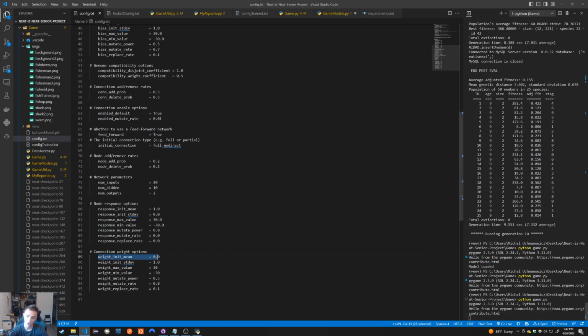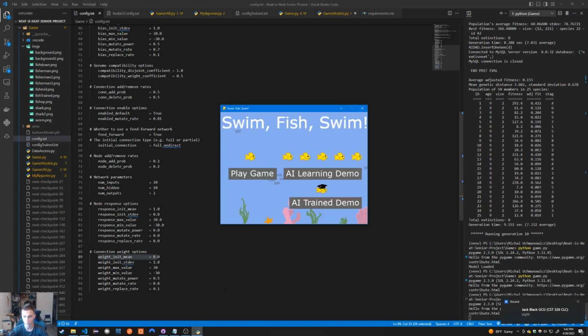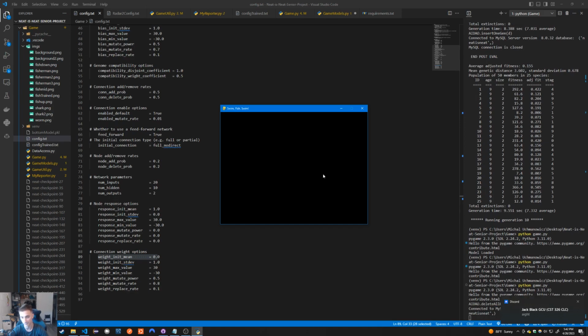Things like that. So how does a NEAT AI work? Well, like standard AIs, it has an input layer, a hidden layer and an output layer. However, each one of these nodes within each layer has its own weight and bias, and then it can be connected to other nodes within the same layer and other nodes outside that layer, and those connections have their own weights and their own probabilities to be connected as well. But essentially, we create a population of 50 AIs and we throw them into the game.